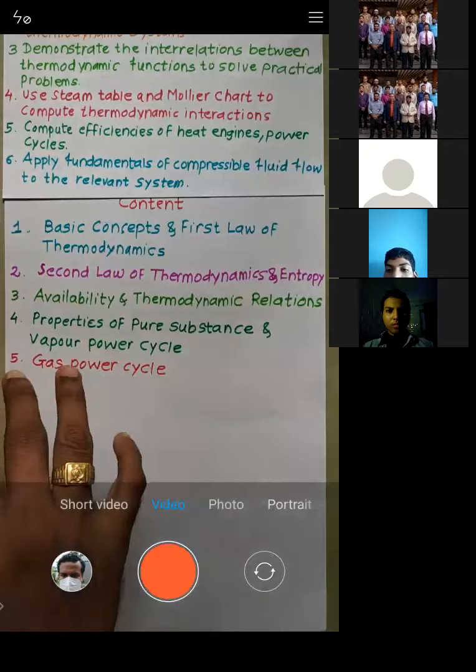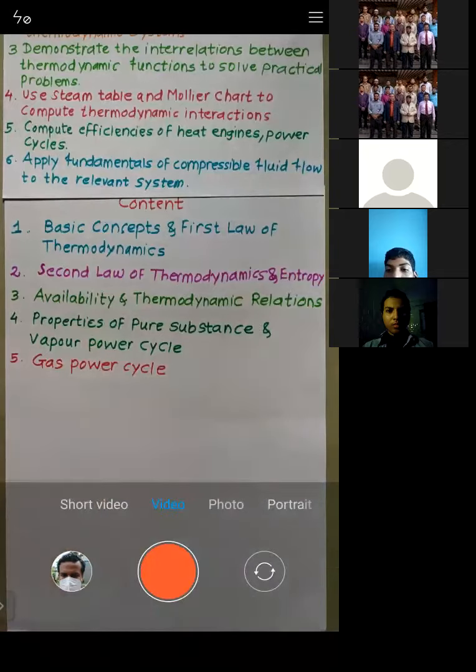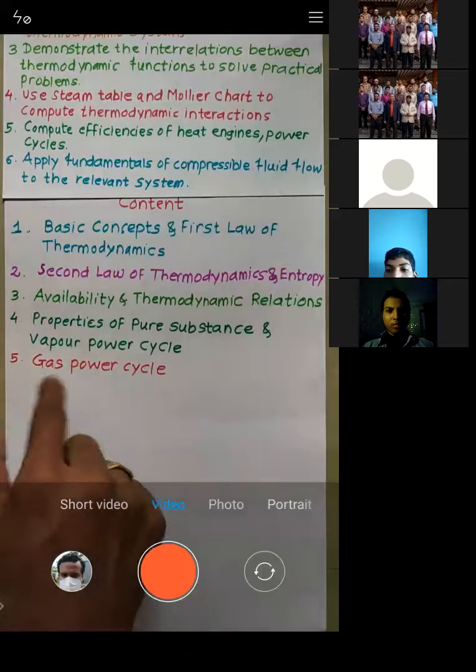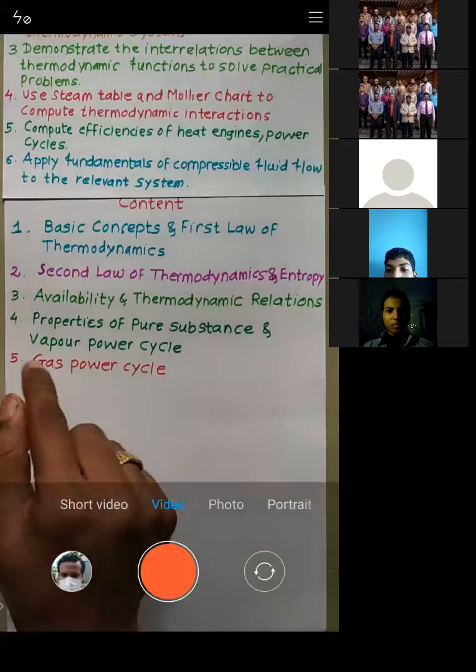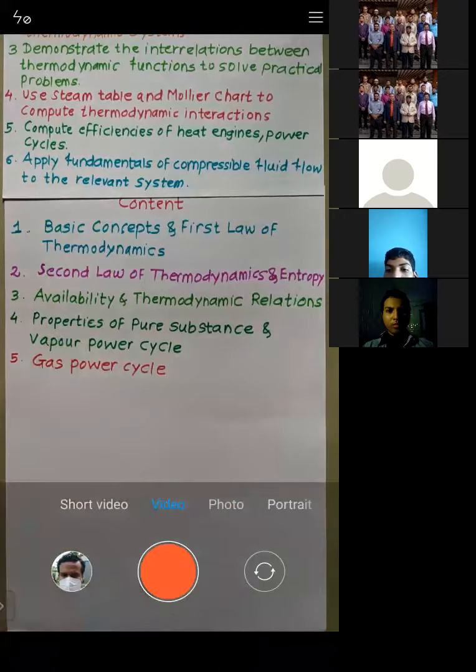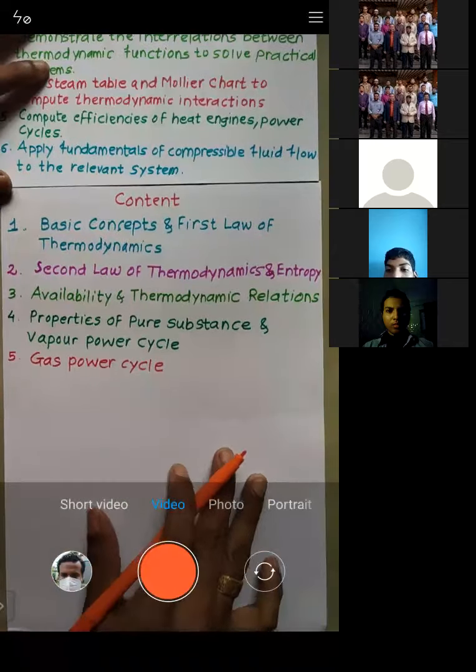For gas power cycle, we will be utilizing the IC engine, that might be either a petrol engine or a diesel engine. Those engines will be running on the gas power cycle, so then only we will get power. Is that okay to each of you? Let me know.